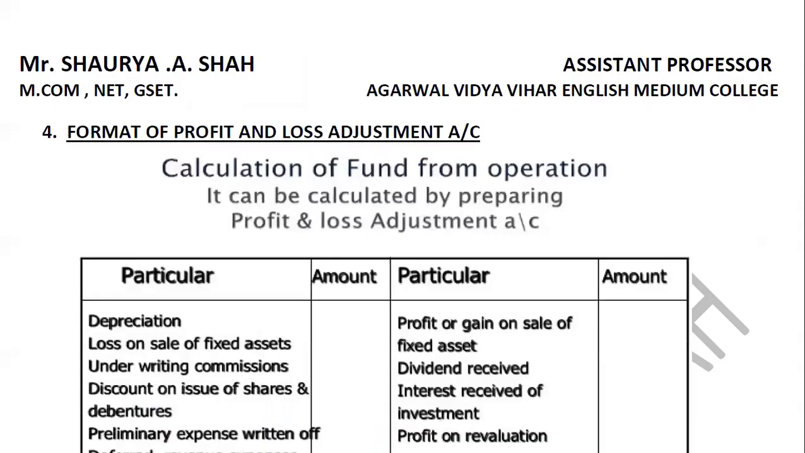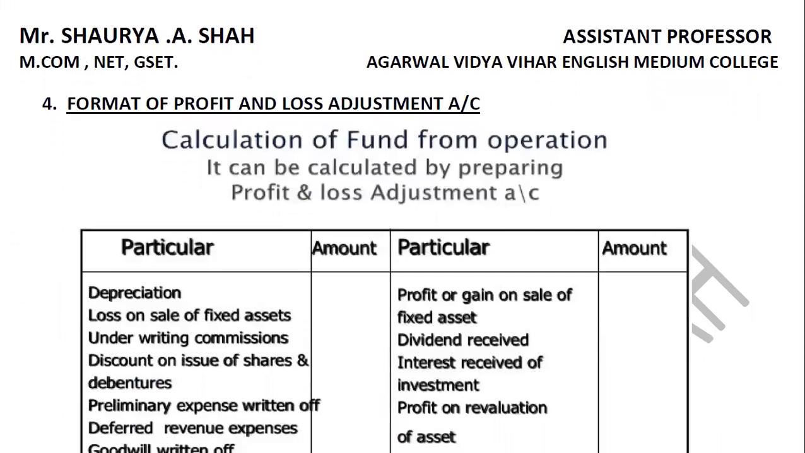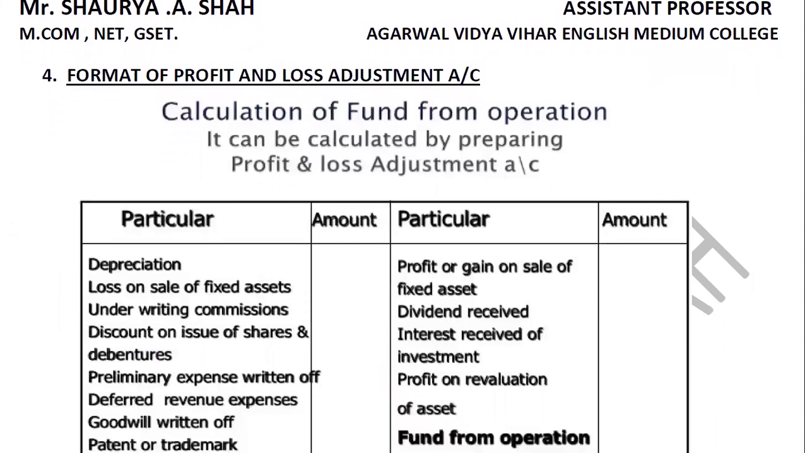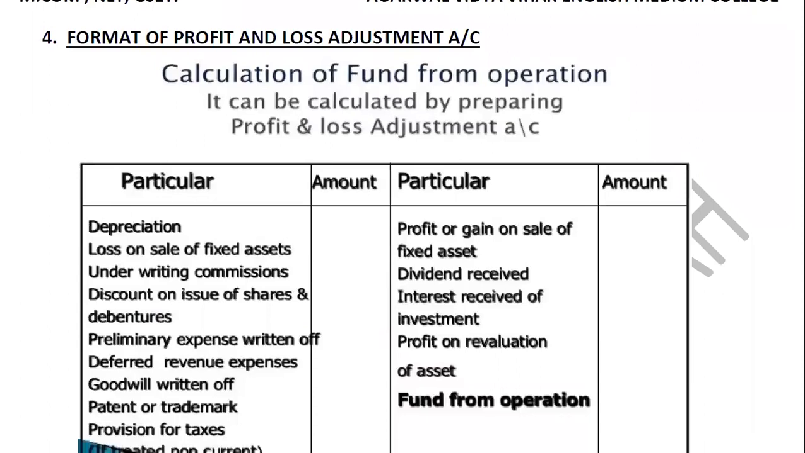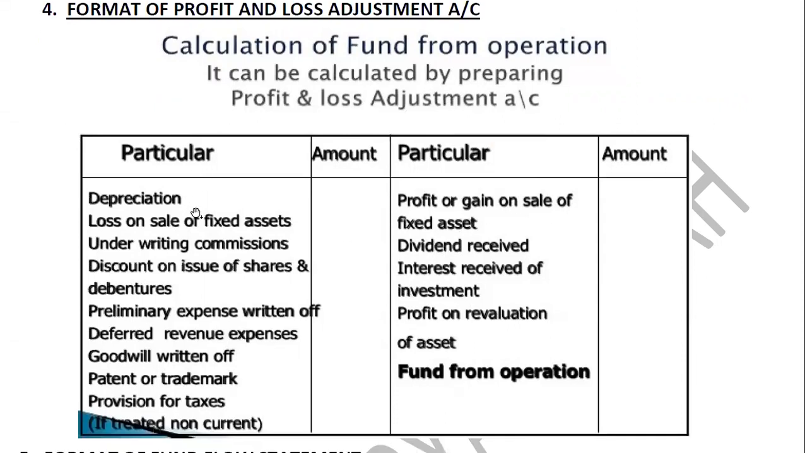Now, starting with the next part, that is the format of the profit and loss adjustment account, right? So what is the format of the profit and loss adjustment account, dear students? It is the same as your profit and loss account, right? Only the name is P&L adjustment account, meaning you need to do certain adjustments in the particular profit and loss account, right? So what you will do here is, on the debit side, all the things which you write in your